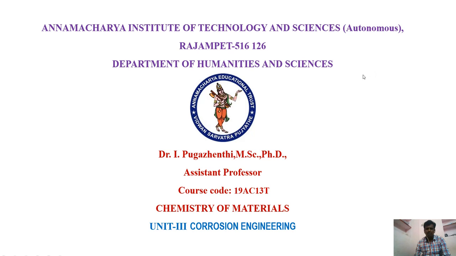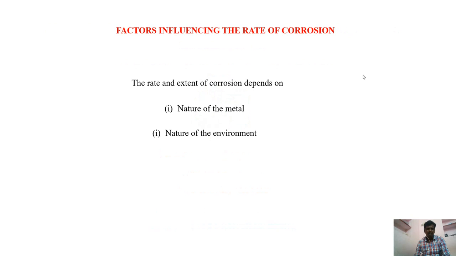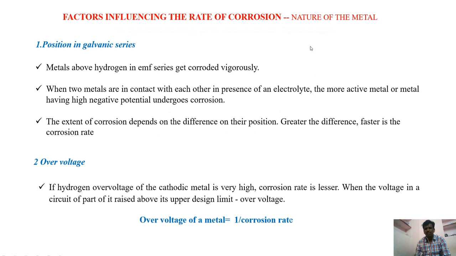In this session, we have to discuss some of the factors which are influencing the rate of corrosion. Based on the nature of the metal and the nature of the environment, we are dividing these factors into two groups. First, we have to discuss some of the factors which come under the nature of the metal.